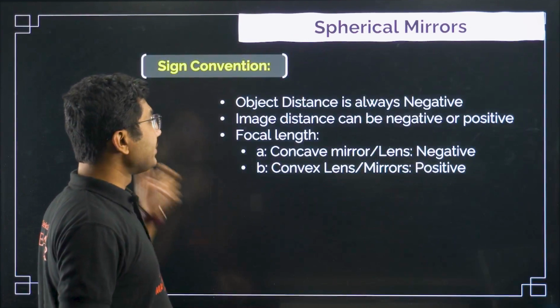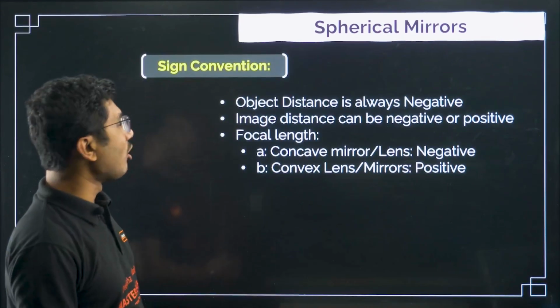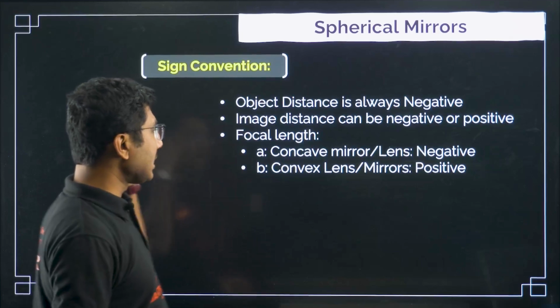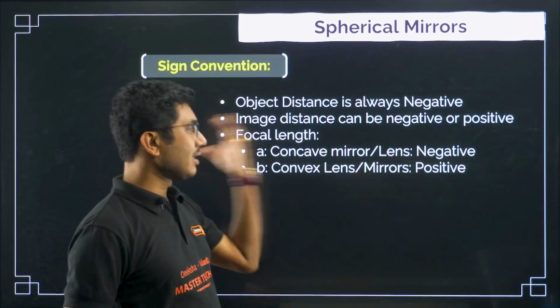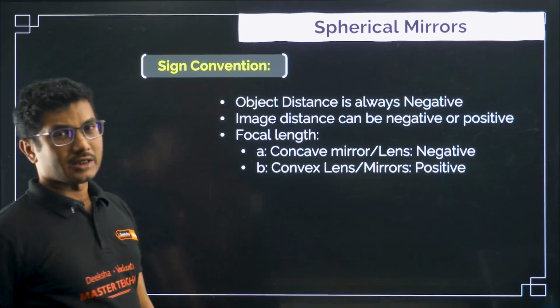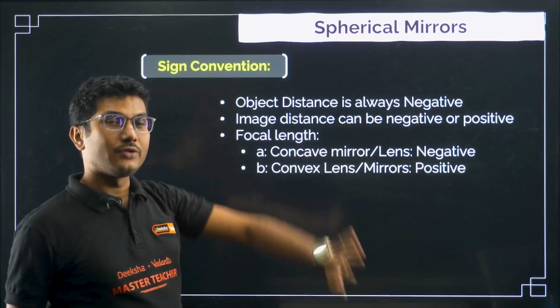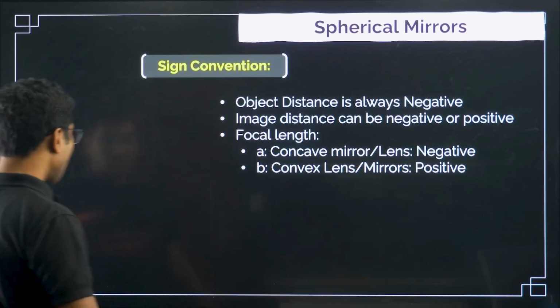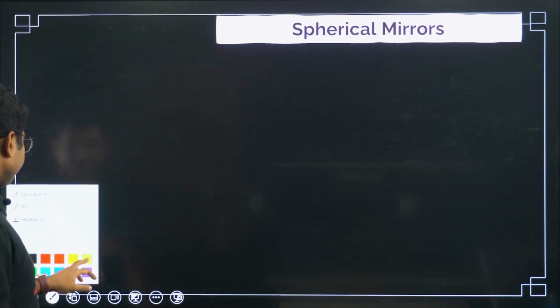Now, object distance is always negative, as I mentioned. Image distance can be negative or positive. Focal length for concave mirror and concave lens is negative. For convex lens and convex mirror it is positive. This is the very foundation of the sign convention. If you remember that, then your life will be much simpler throughout your PU2 and in future if you study some science.